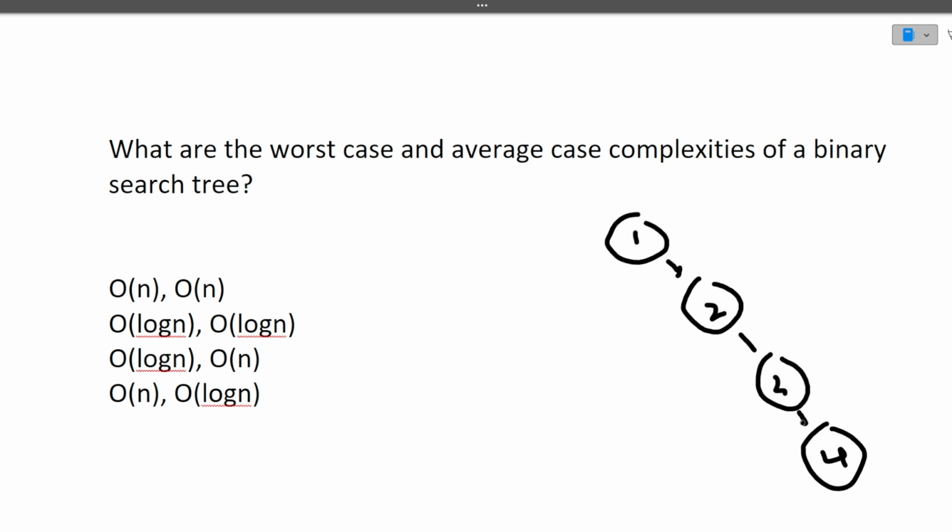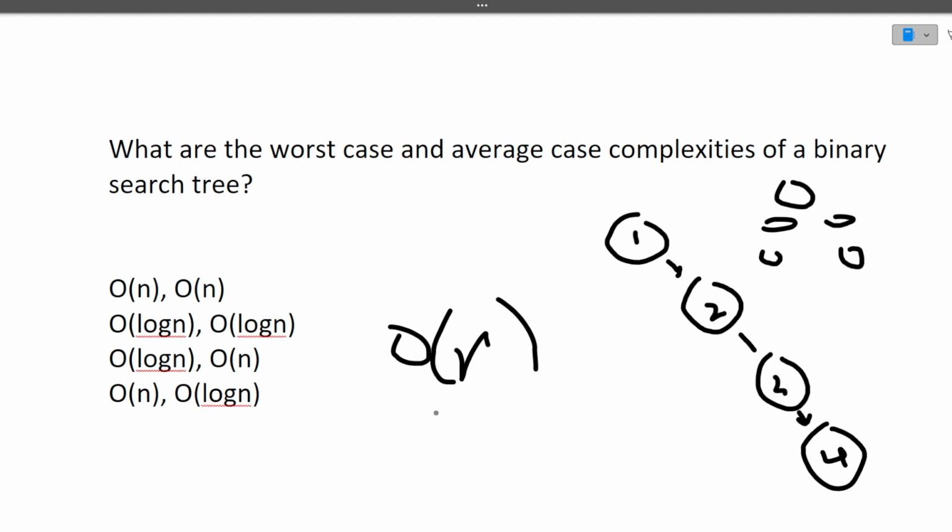So what is the worst search complexity of this tree? It will be big O of n, because it is just like a linked list. So the worst complexity will be big O of n. And when it is a normal BST, like this, in this case the average time complexity will be big O of n log n.